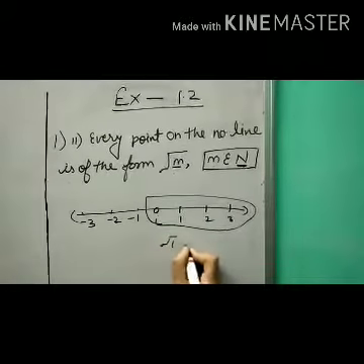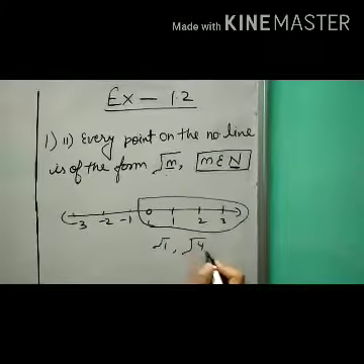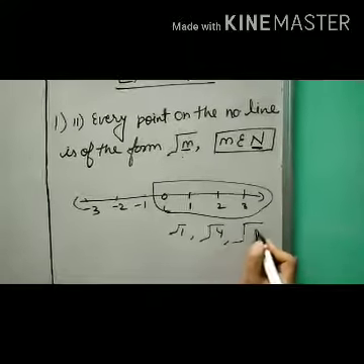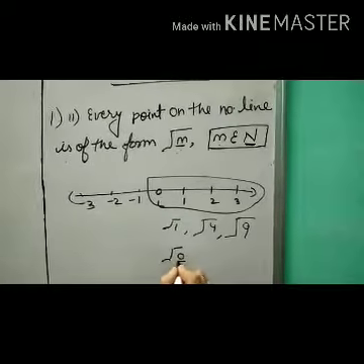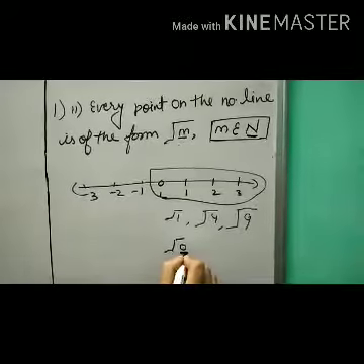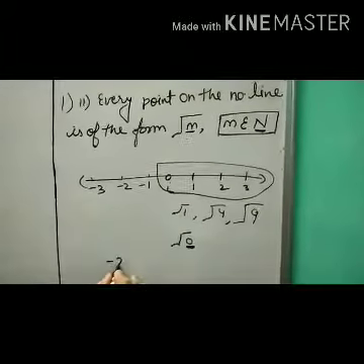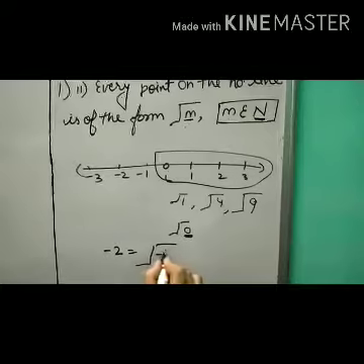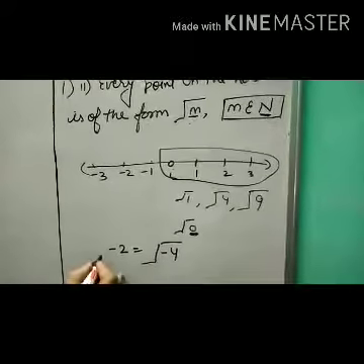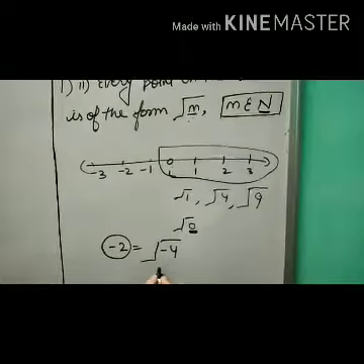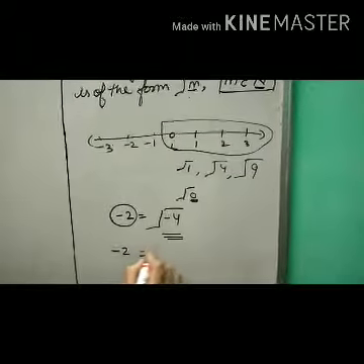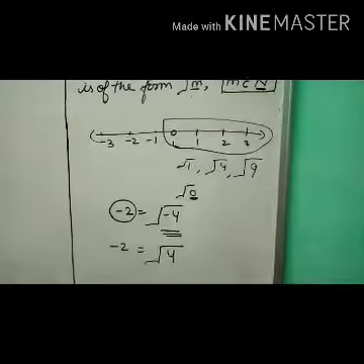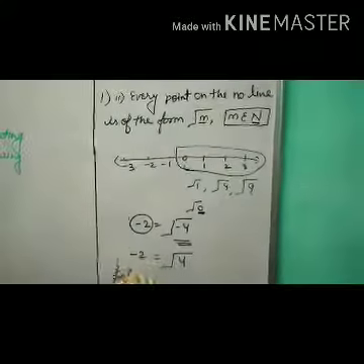Under root 1, under root 2 we can write as under root 4, under root 3 we can write as under root 9, 0 we can write as under root 0, but this is not a natural number. Also, -2 we can't write as under root 4, because no negative number is the square root of any natural number. -2 is not a square root of 4. So this is a false statement.